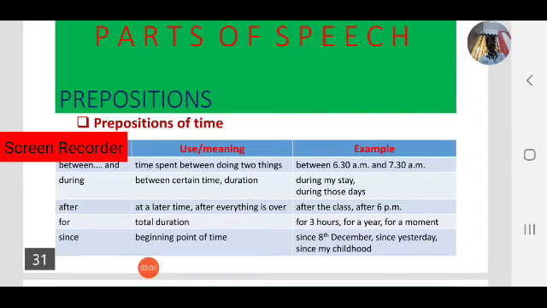Okay, let us review once again what we have learned today. We learnt about prepositions and the different kinds of prepositions. Today we focused on three kinds: preposition of time, preposition of direction, and preposition of place. Note down and review these examples again. We will continue our journey with prepositions in the next class, and learn all the other kinds of prepositions.